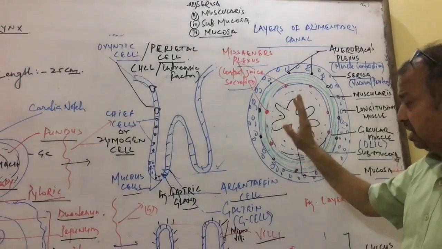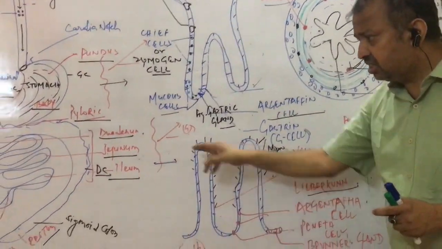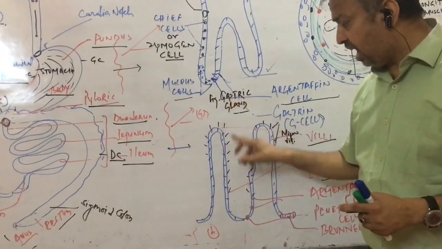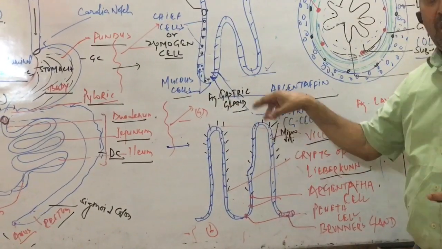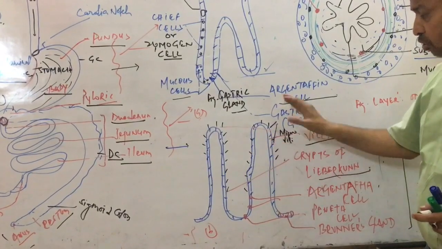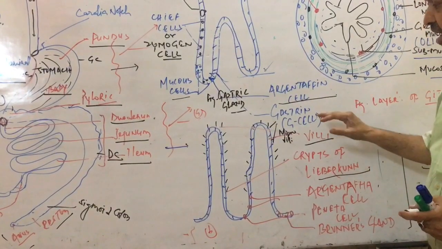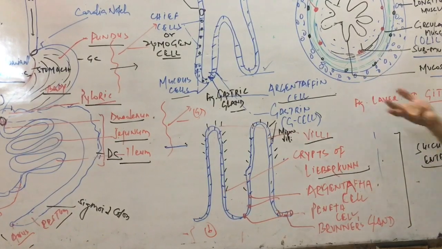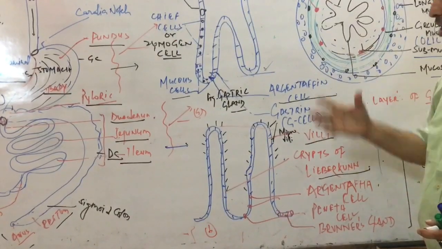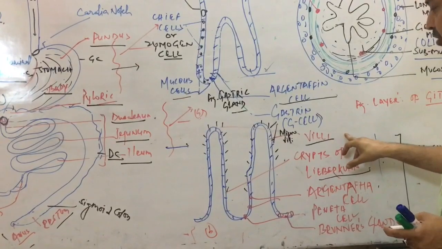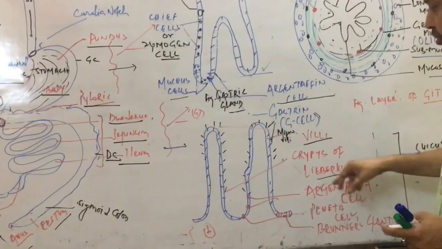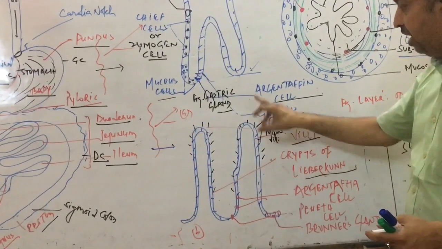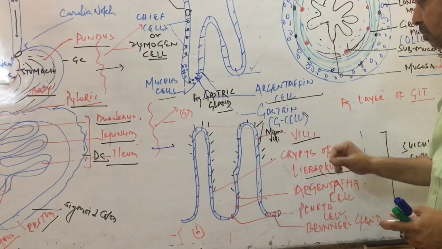This is the structure, and the other is the internal structure of the small intestine. The small intestine has a loop-like structure which forms finger-like loops called villi. The villi increase the surface area to enhance maximum absorption. The villi further have hair-like projections called microvilli.